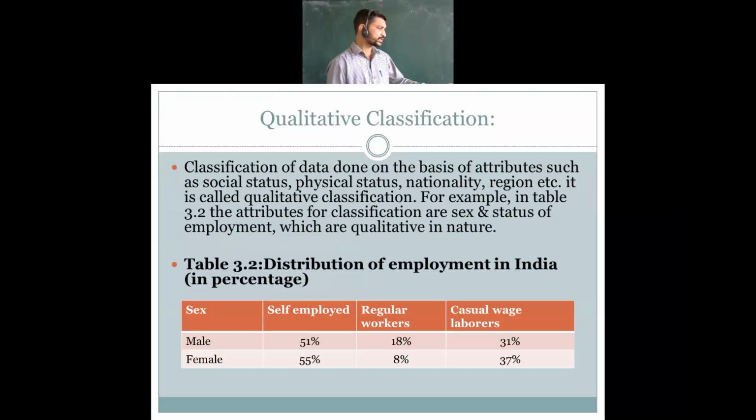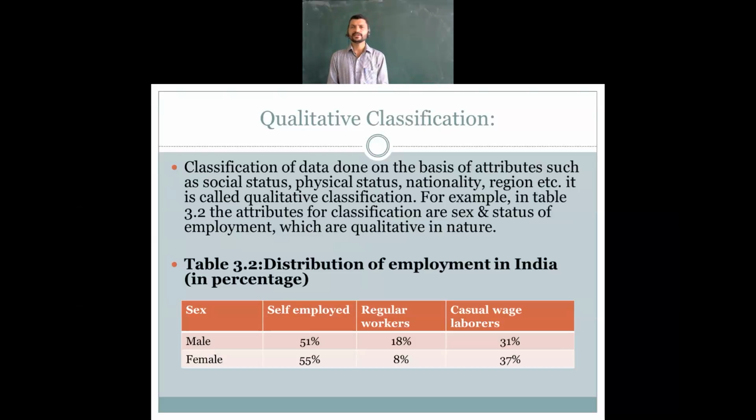How are we going to present it? So what is qualitative classification? Classification of data done on the basis of attributes such as social status, physical status, nationality, religion, etc. is called qualitative data.